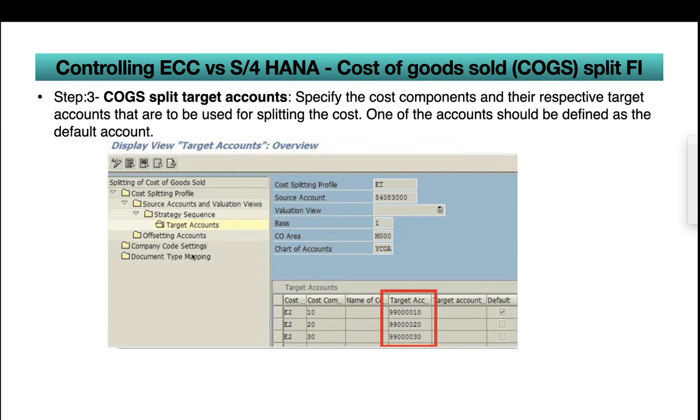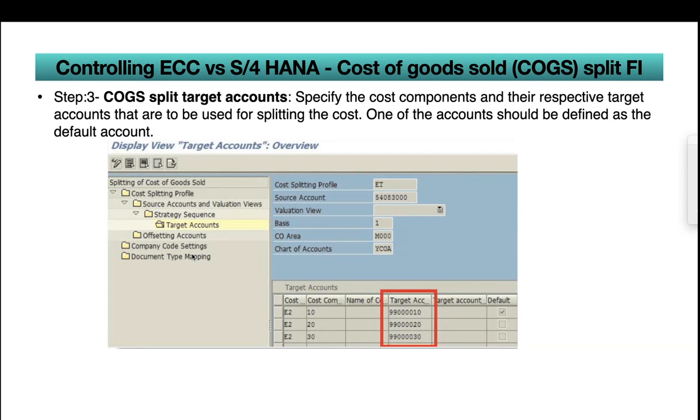So the third step is target accounts. Earlier, the system used to allow 40 cost component splits. Anybody remember how many cost component splits SAP allows right now? Okay, no problem. I think it is 120. I think we discussed it in the last session.